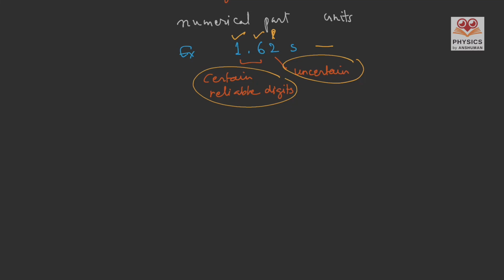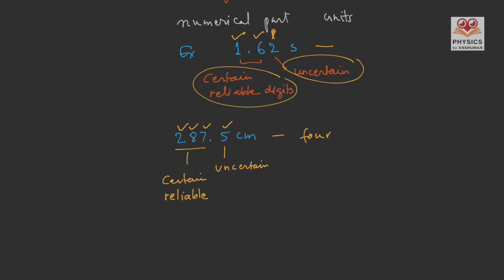Let's take another example. The length of an object reported after measurement is 287.5 centimeters. Again, in this, the last one is the uncertain, and the first three are the certain or the reliable digits. And in total, there are four significant figures in this result.